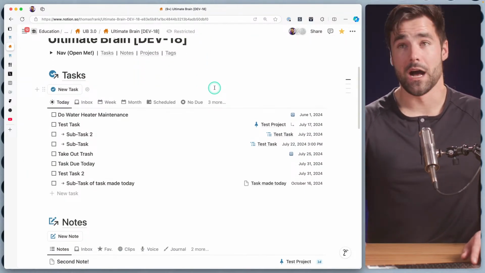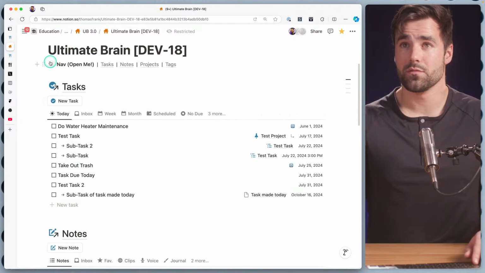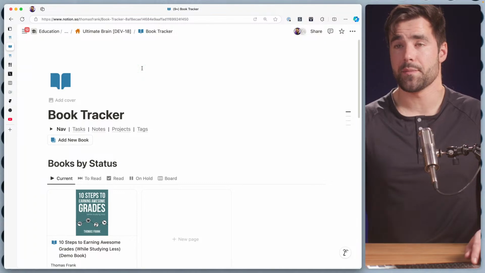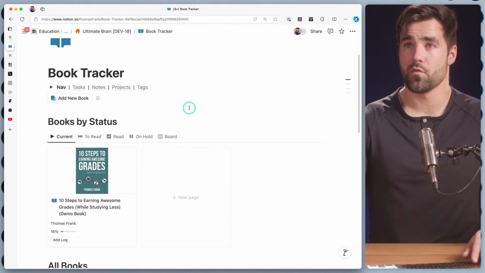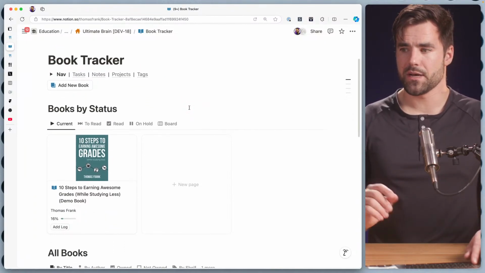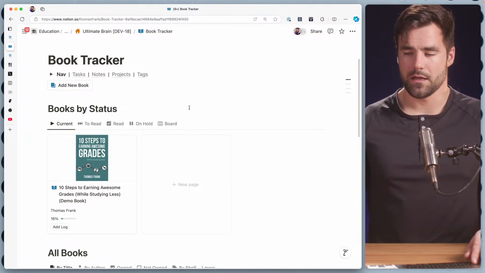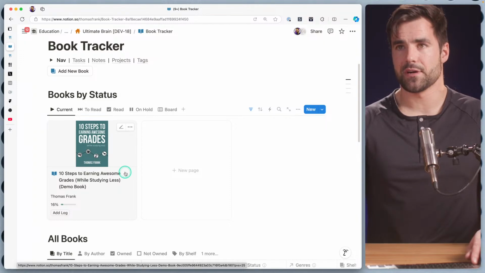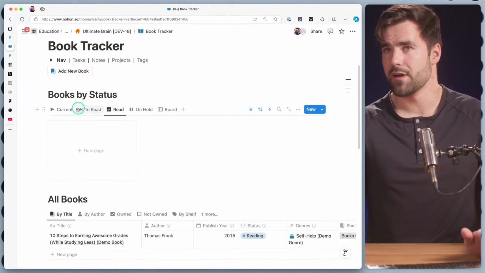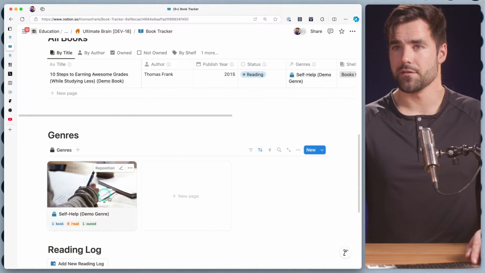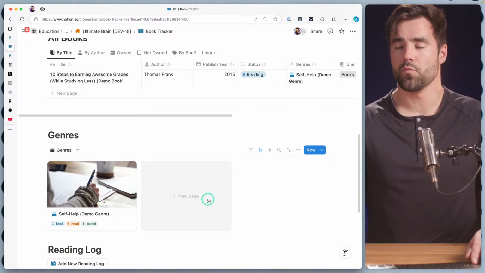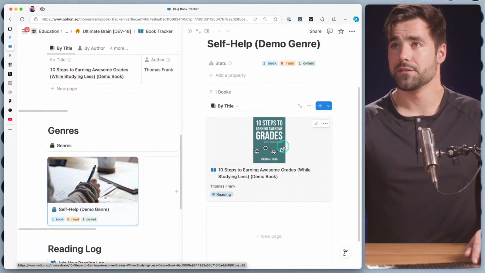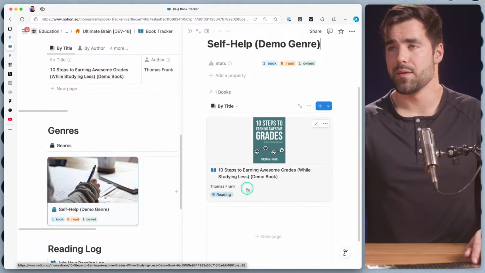And there's a lot of new features within this, but one cool thing we've added is a brand new book tracker, which is also a totally separate set of databases, and that allows for a lot more book-specific properties. So I'm kind of thinking along the lines of, we have books here, and we are using a status property for book status, like to read, read, things like that. But for genres, we actually have a separate genres database. And what that allows us to do is pop into a genre like this, and we can very easily add any books we want to this genre.